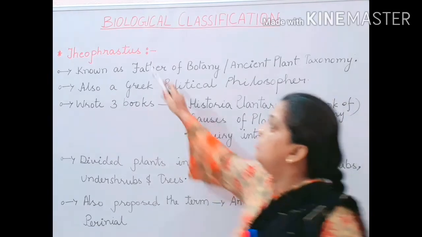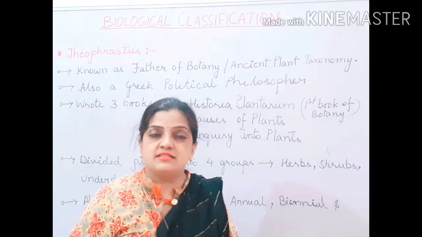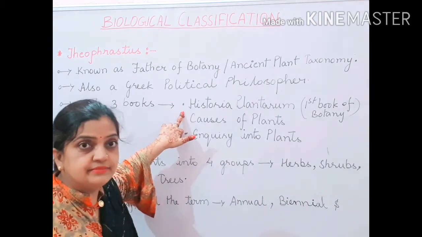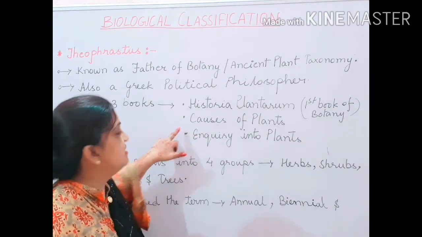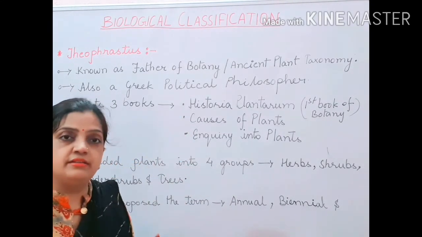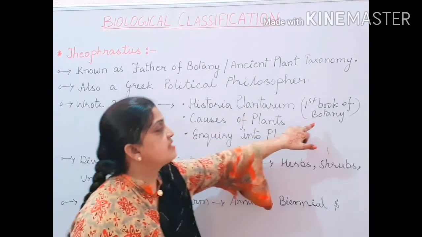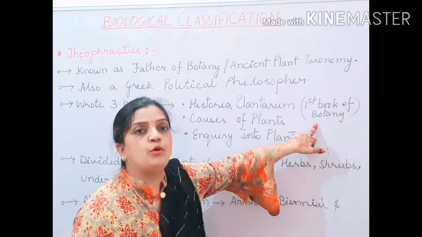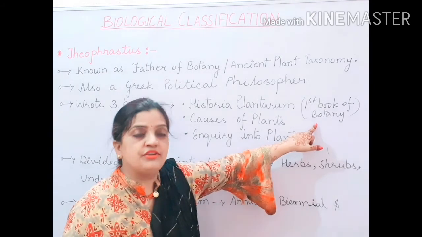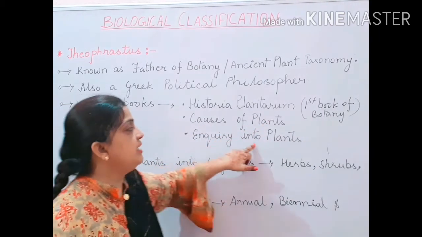Now children, Theophrastus has written 3 books on plants. And what are the 3 books? The books are Historia Plantarum, Causes of Plants, and Inquiry into Plants. And children, Historia Plantarum is considered the first book of botany. Again, I repeat the names of the 3 books: Historia Plantarum, Causes of Plants, and Inquiry into Plants.